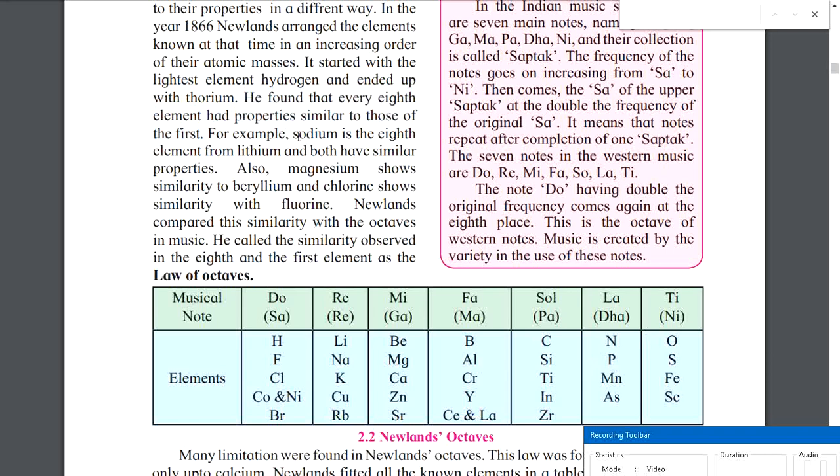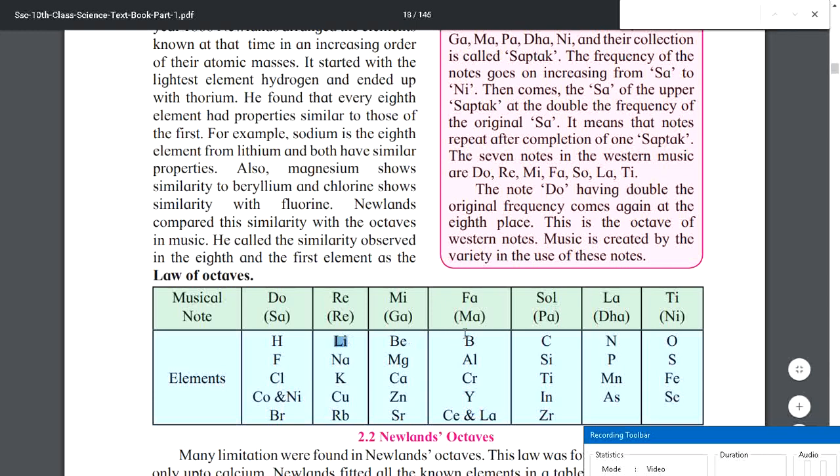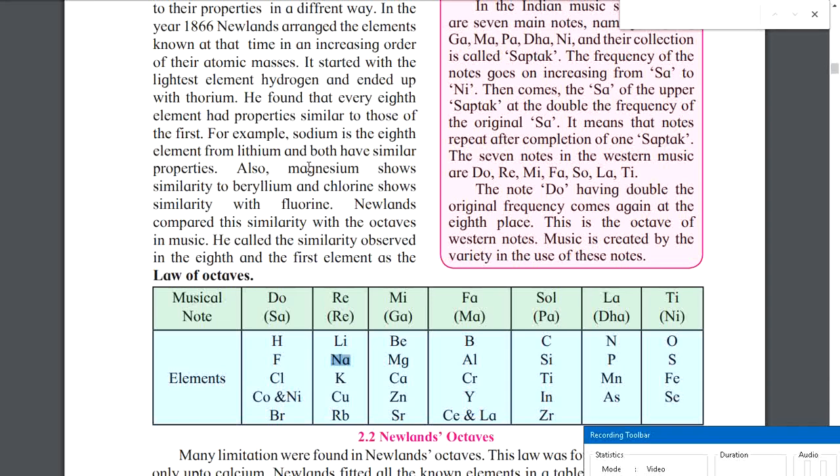So for example, sodium is the eighth element from lithium. Where is sodium? Sodium is Na. So from lithium, sodium is the eighth element, right? First, second, third, fourth, fifth, sixth and seventh. If you start from lithium, you will get the eighth here. So this is the eighth element from lithium, and both have similar properties. Also magnesium shows similar properties to beryllium, and chlorine, we can see here, shows similarity with fluorine.